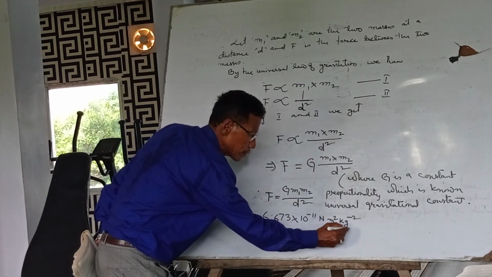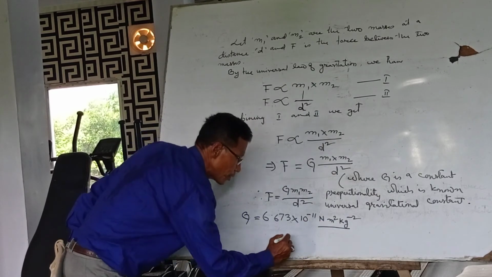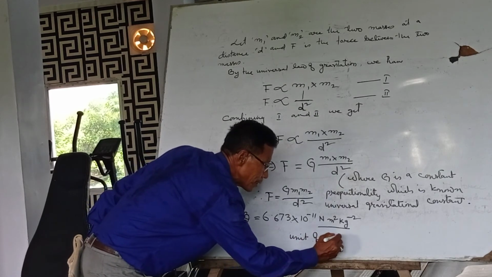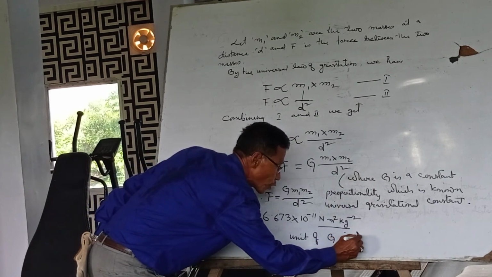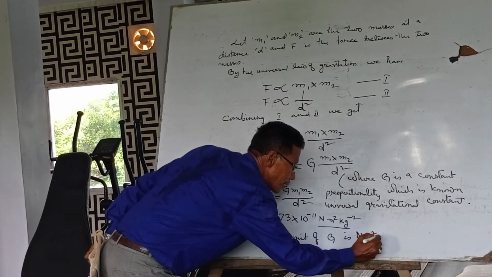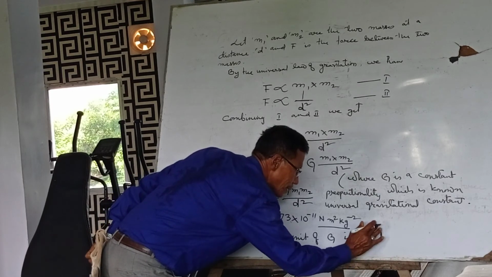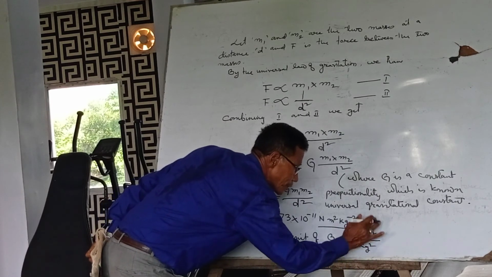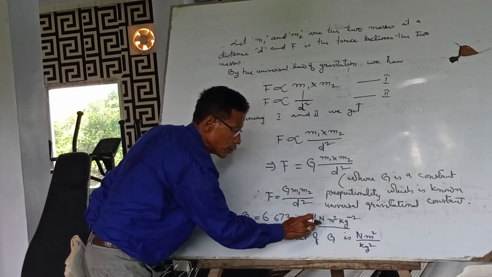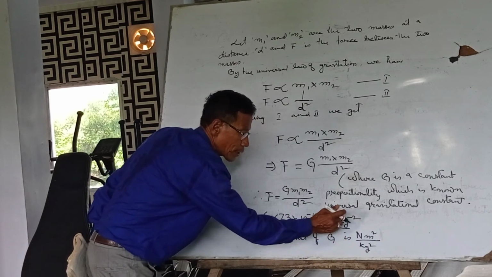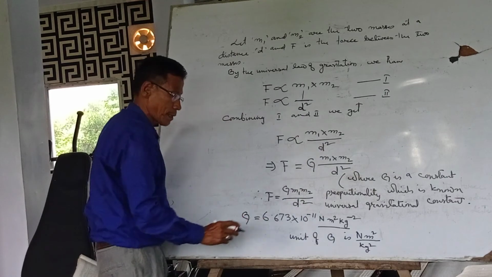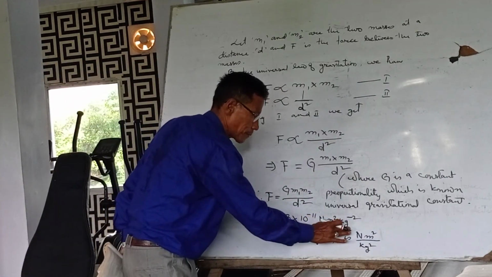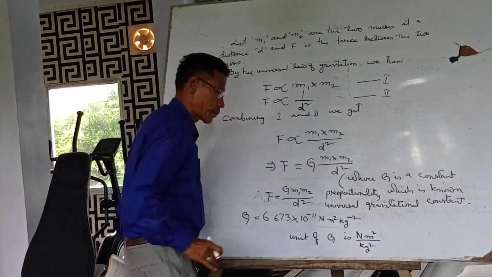This is the unit of G, Newton meter square per, I write to make you understand, kg square. This one we can write like this, Newton meter square per kg square. We have to put inverse here in the power. So this one is written this way. I shall remove this line, you will be confused.